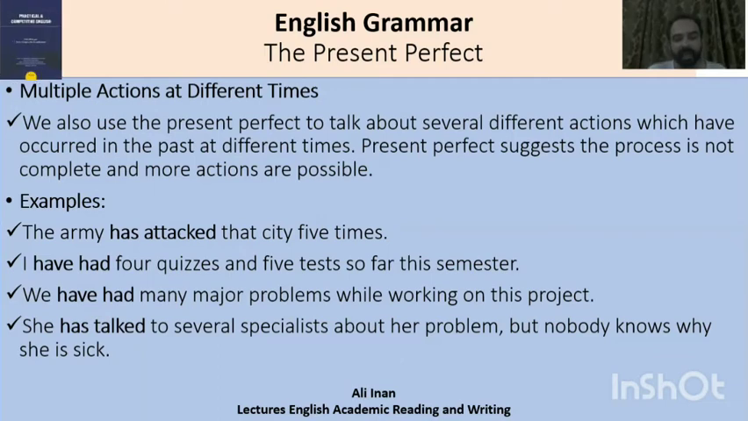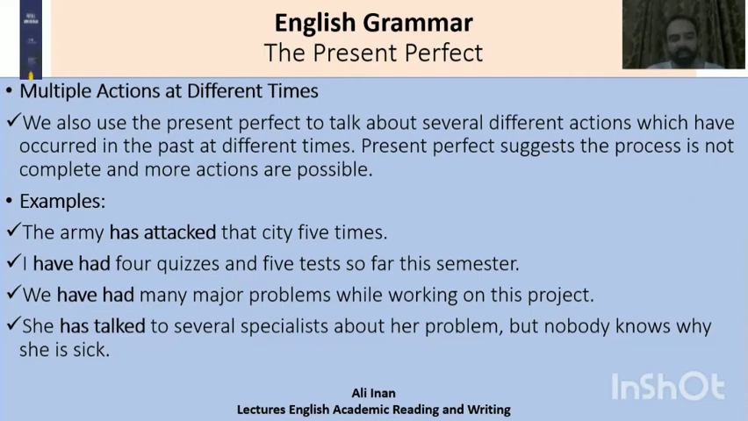The army has attacked the city 5 times. So when we say the army has attacked the city 5 times, it means that the army attacked the city in past times at different occasions, and there are still chances that they may attack it 6 times or 7 times. Or I have had 4 quizzes and 5 tests so far this semester. Or we have had many major problems while working on this project. Or she has talked to several specialists about her problem, but nobody knows why she is sick.